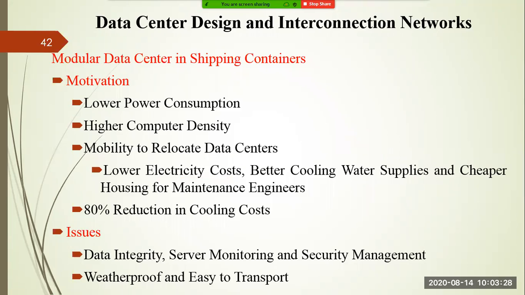If the data center is movable, you can keep it near a river or a sea beach, so that an 80% reduction in cooling cost is also one of the advantages you get with this type of data center.